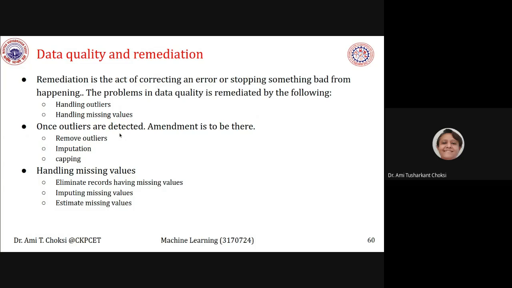Once outliers are detected, amendment is to be done. So how can we do that? Using remove outliers, imputation and capping. Three things are there. For handling the missing values, what do we have? That is, eliminate records having missing values, impute missing values, or estimate the missing values. Fine. Now let us see these things in detail.